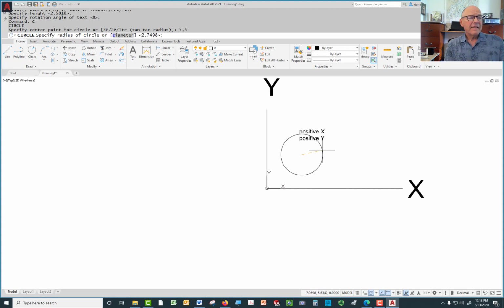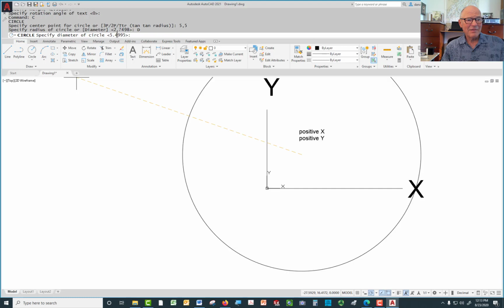Now I look at the prompt to see what it wants from me, and what it wants is a radius. That's a little weird because in graphics, circles should have a diameter, but you have to look at the AutoCAD prompt sometimes to see what it wants. If I know the radius of the circle, I can type it. If I don't want the radius, I can either type the letter D or pick diameter here.